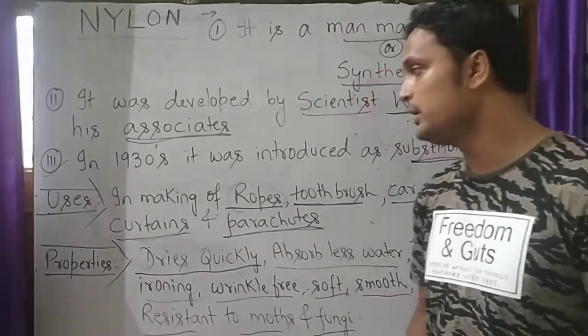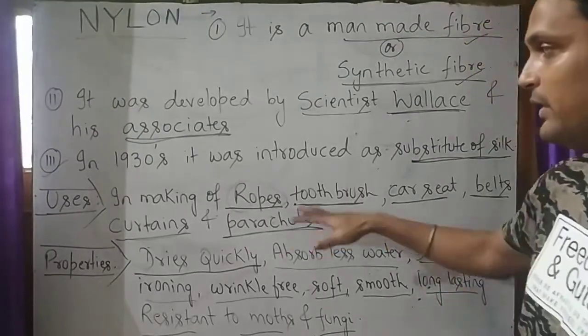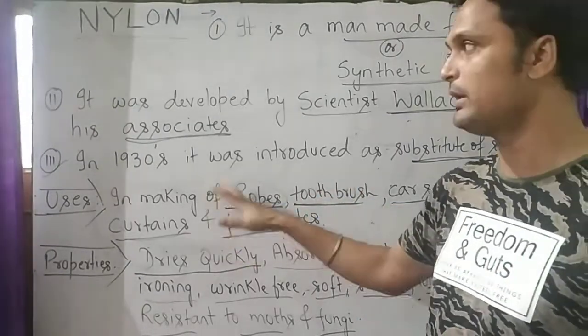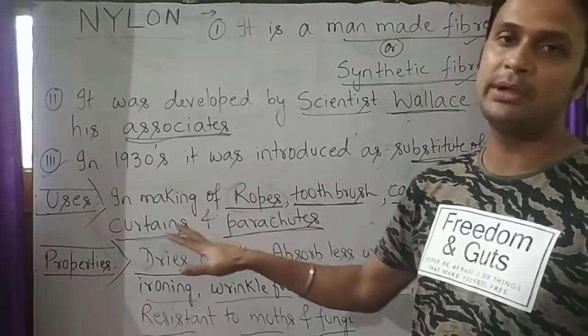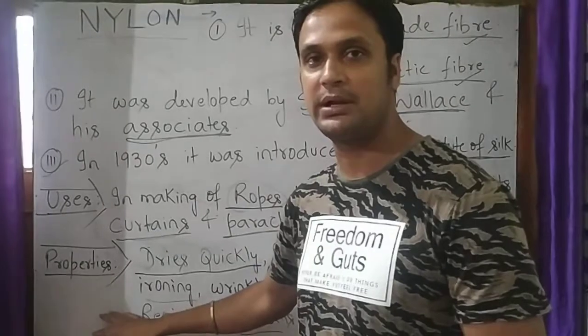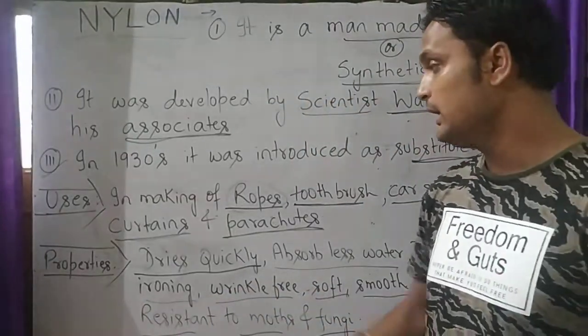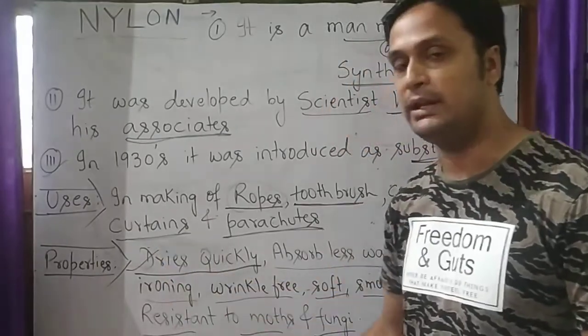So students, now we will see the properties of nylon. These were the uses of nylon. Why is nylon used for making different types of material? Now we will see what are the properties of nylon. The properties of nylon are that it dries quickly.